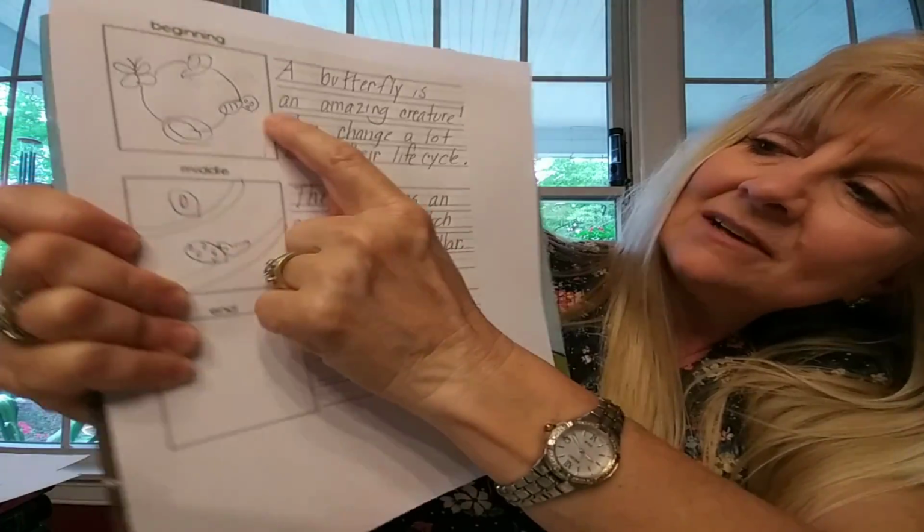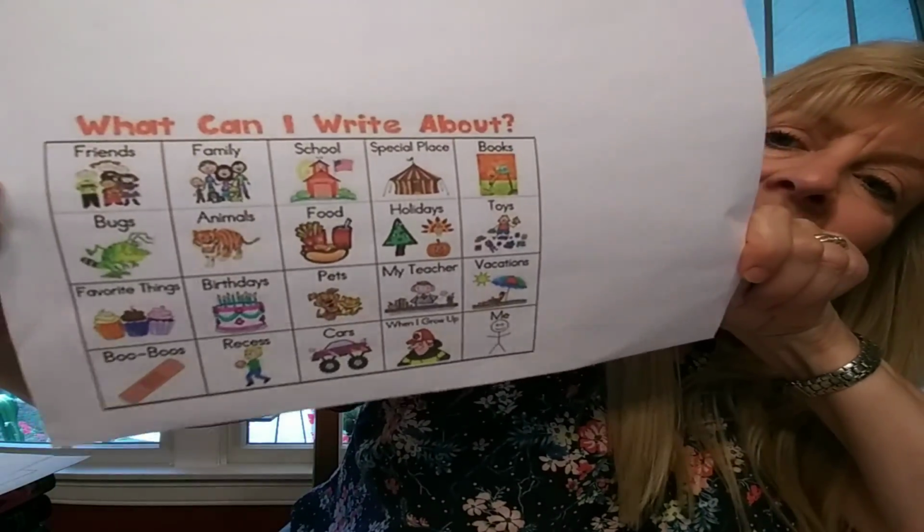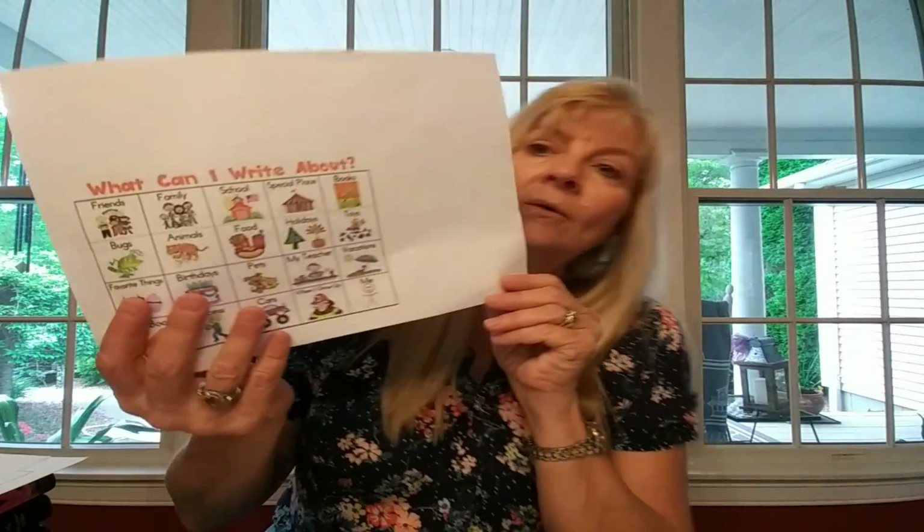So your job today is to pick a topic. You can use our What Can I Write About worksheet that I sent you last week. You can pick something that you know a lot about. You can say a lot about. And you can teach someone about, right? Maybe you want to teach them about your favorite holiday. Maybe you want to teach someone about your family. Maybe you want to teach someone about your pet. Maybe you could write about taking care of a pet. It's your choice. So you can select something from here, or if you already have your idea, you can do that.